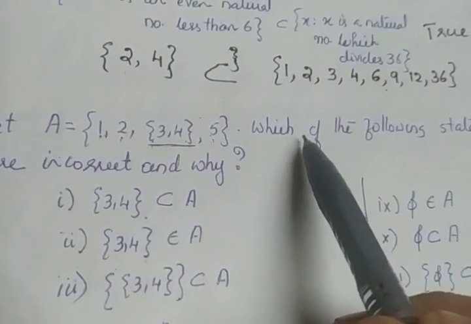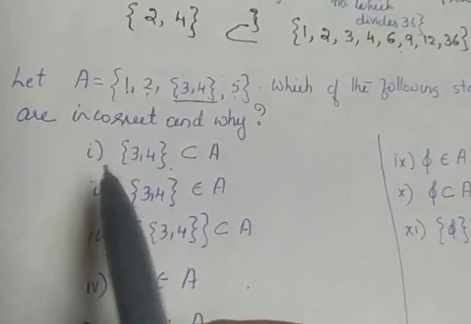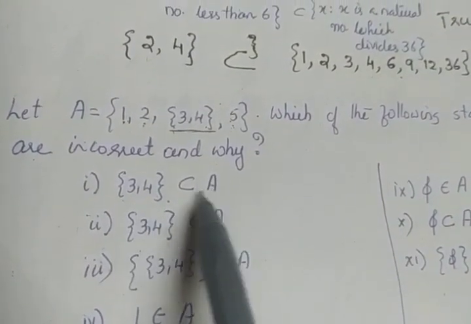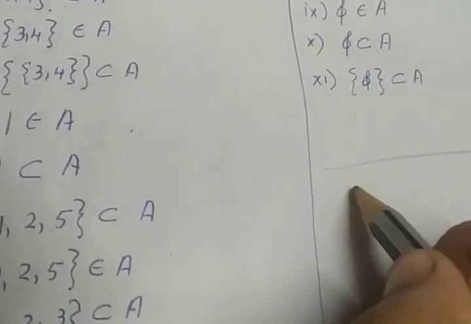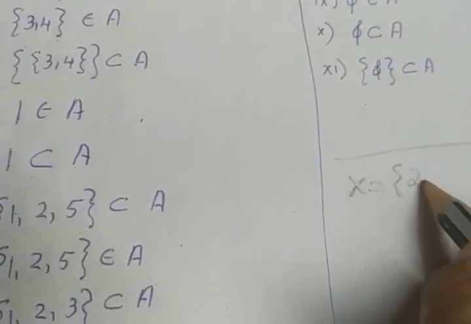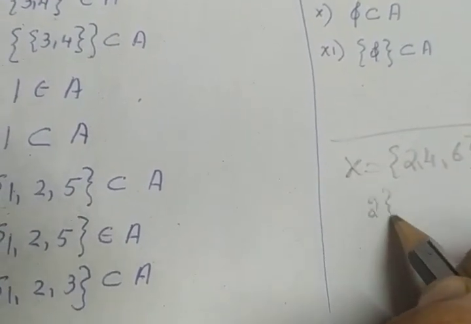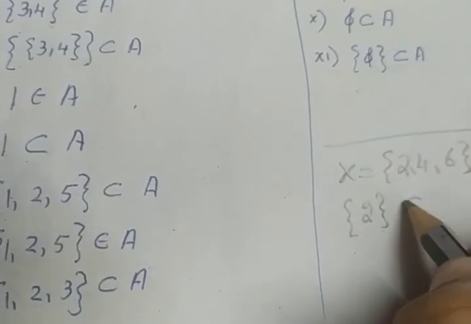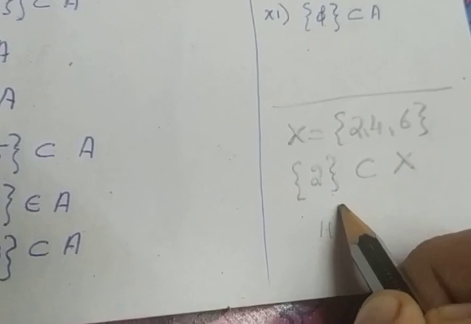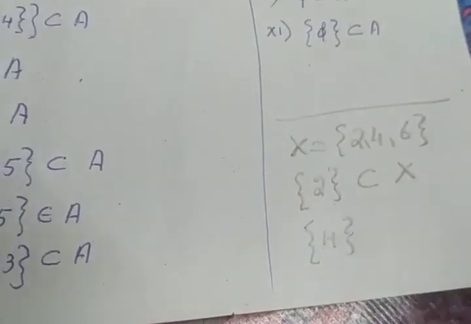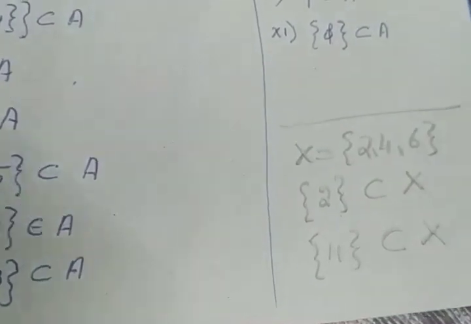Again, the question is, which of the following statements are incorrect and why? The first one, {3, 4} subset of A. When we say subset, if I take an example, x is equal to the set {2, 4, 6}, we take an element 2 and write it inside the set bracket. This becomes a subset of x, isn't it? Another example, if I take the element 4 and put 4 inside the set notation, {4} will become a subset of x. This is how subset is defined.